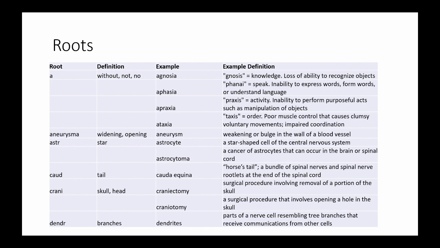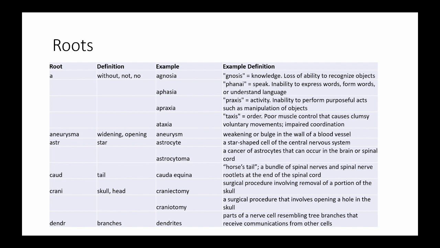Aphasia is inability to express words, form words, or understand language, and includes the root phanai, meaning speak. Apraxia is inability to perform purposeful acts such as manipulating objects, and includes the root praxis, meaning activity. Ataxia is poor muscle control that causes clumsy voluntary movements and impaired coordination, and includes the root taxis, meaning order.